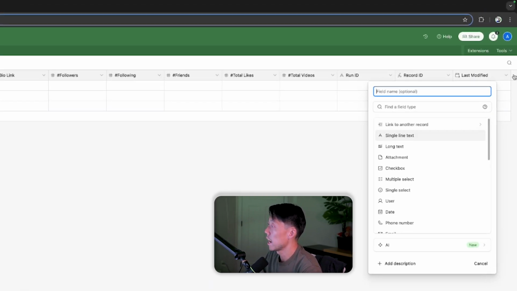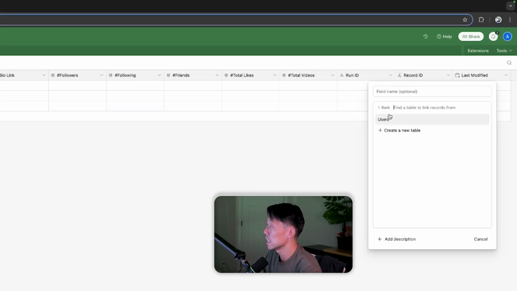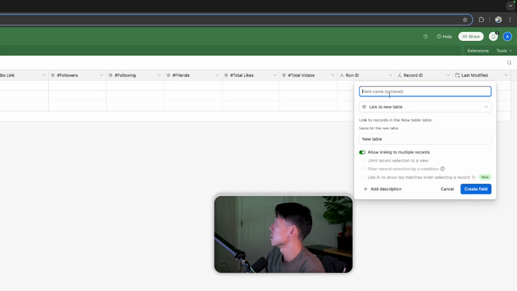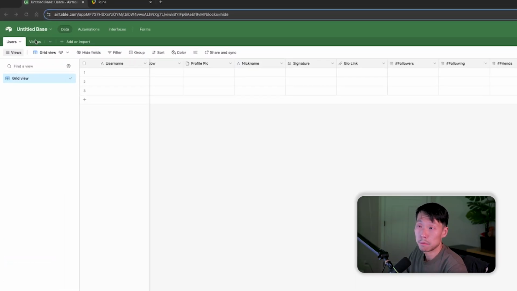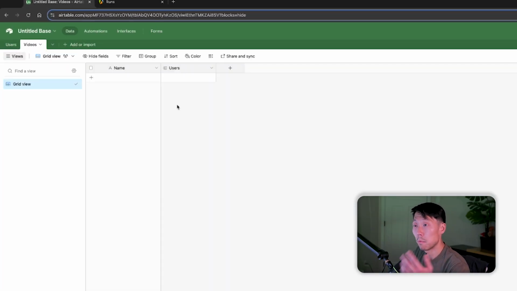So I'm actually going to add a new linked record to create a new table, and this is going to be videos, and I will allow linking to multiple records here because one user will have many videos. So that's a users table. Let's go to the videos table where we're going to actually collect our videos.